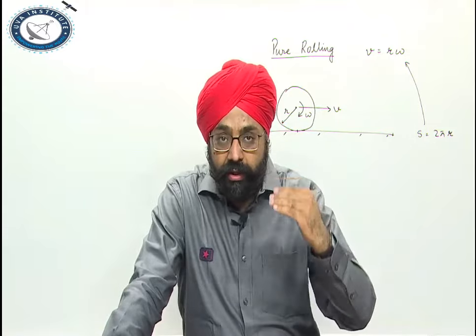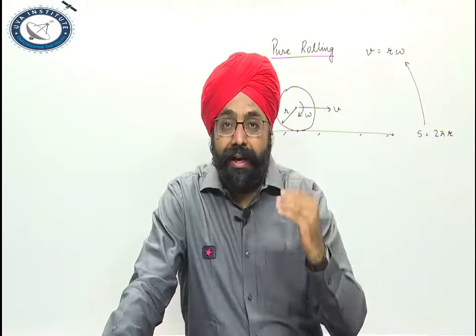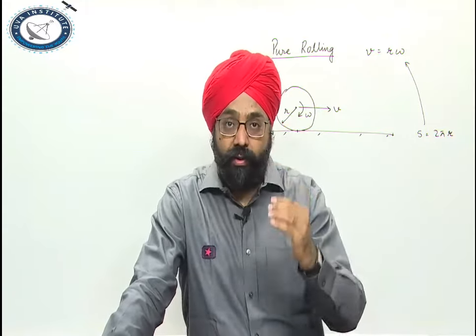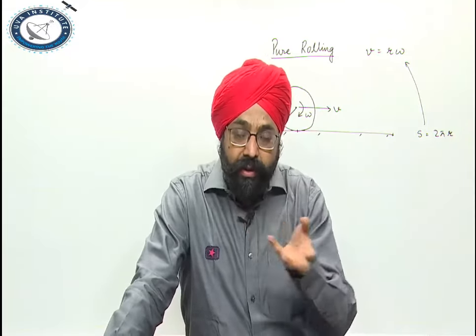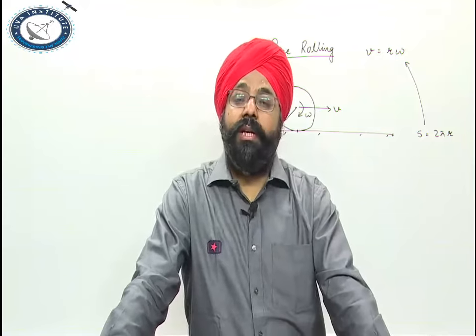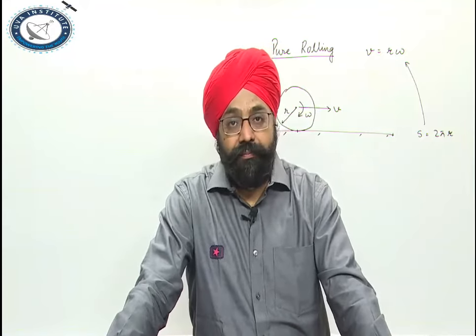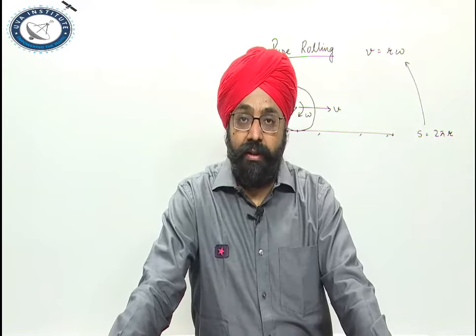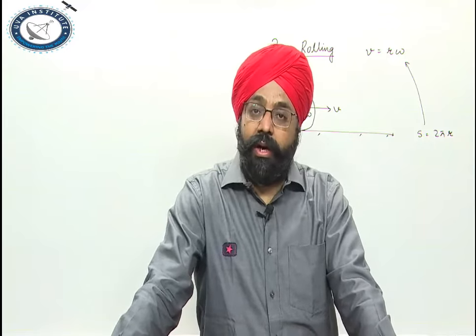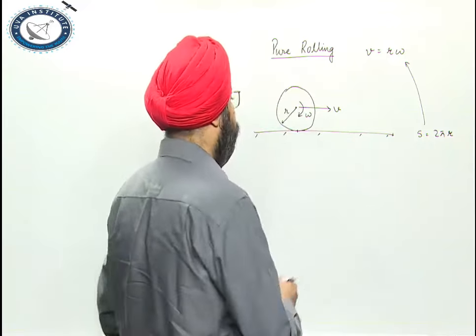Moreover, if you are coming down a flyover of high inclination, sometimes there is a motion due to slipping also, there is a motion due to rolling also. In that case, V is not equal to R omega. So we will strictly restrict to the part where V is equal to R omega, the pure rolling part.